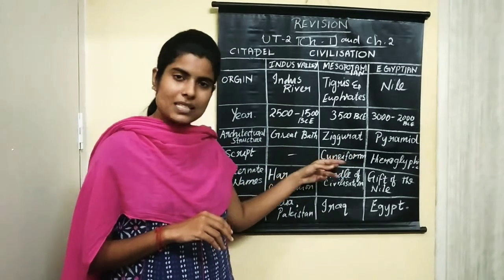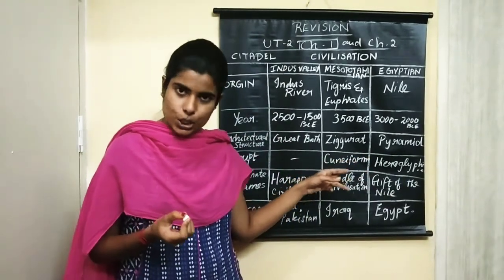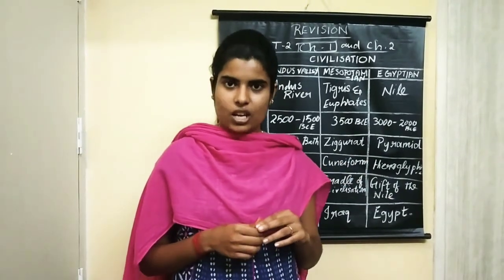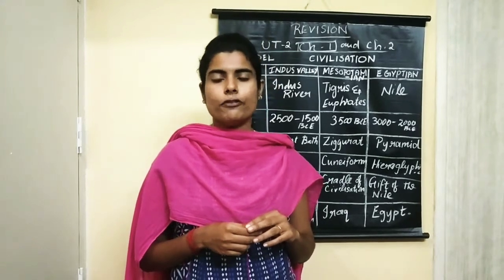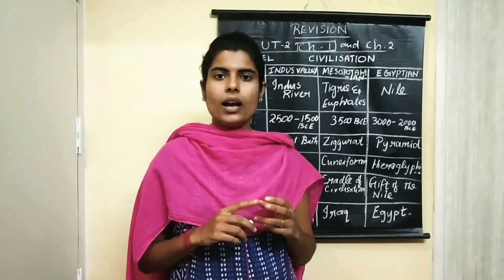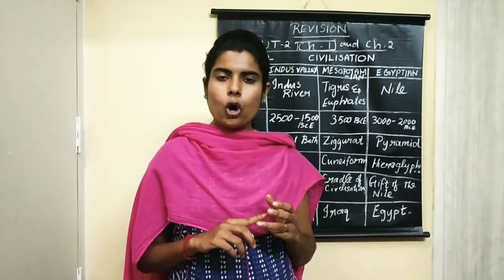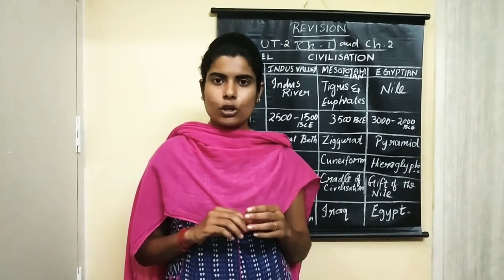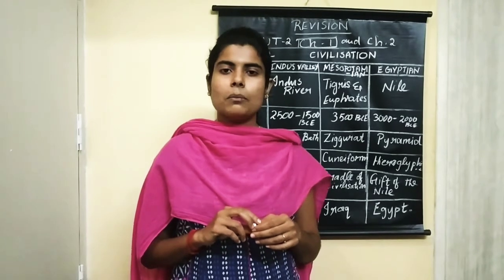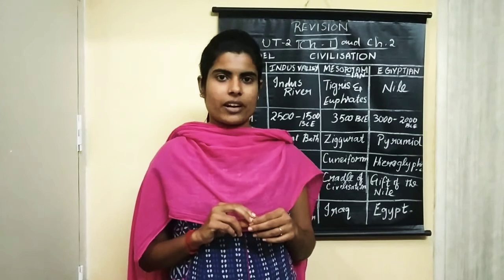The people in Mesopotamian civilization knew how to read and write, and the script which was used by the Mesopotamian civilization is called cuneiform script. I'll spell it now. C-U-N-E-I-F-O-R-M. Cuneiform script. The script used by the people in Mesopotamian civilization is called cuneiform script.